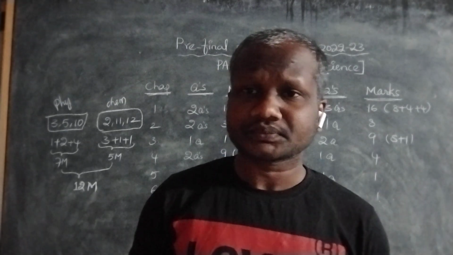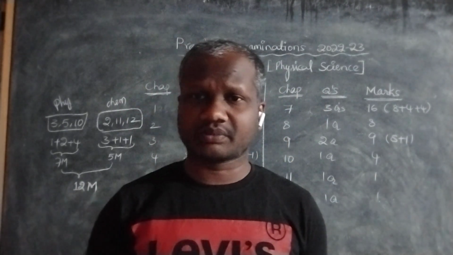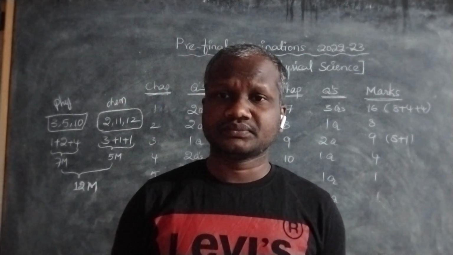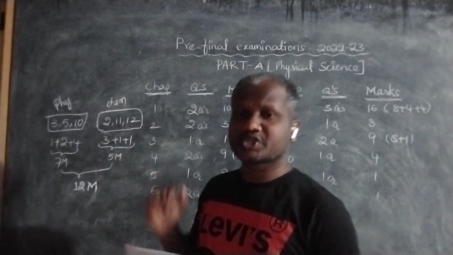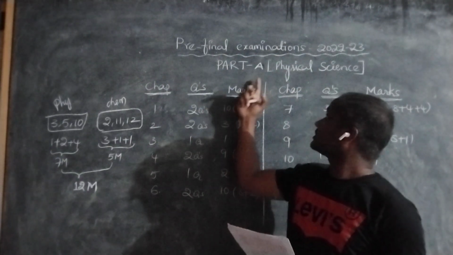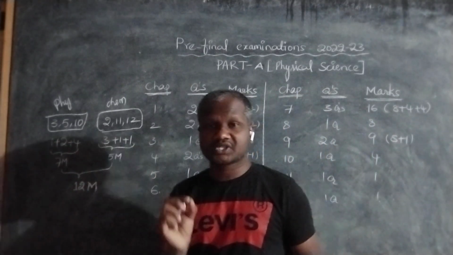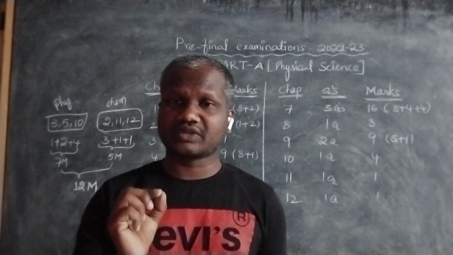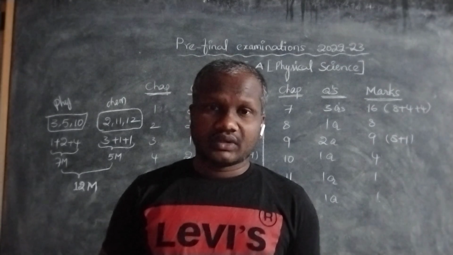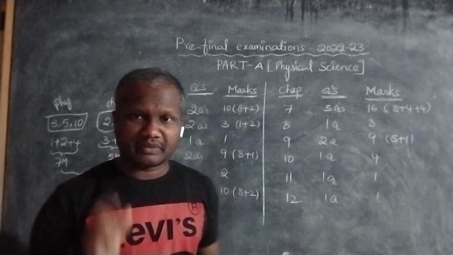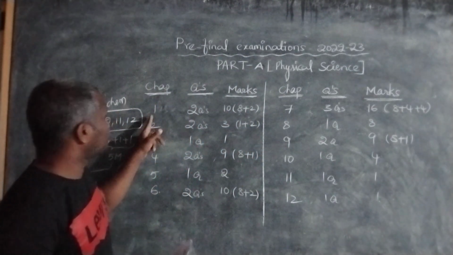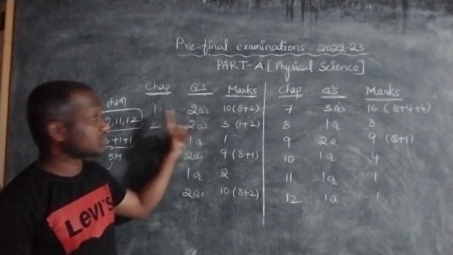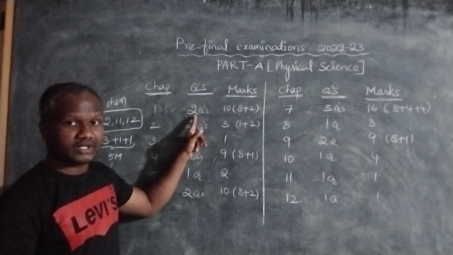We have a total of 12 chapters in physical science, and in our pre-final examination question paper, Part A, that is physical science, if we observe the 12 chapters clearly, from the first chapter they give two questions.